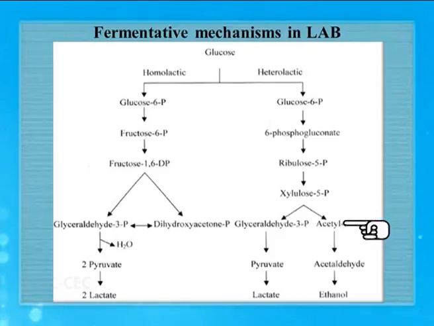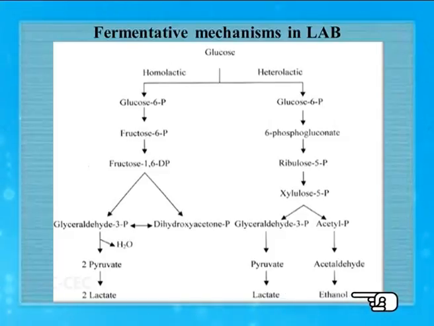As a result, the glyceraldehyde 3-phosphate is converted to pyruvate, which is further converted to lactate or lactic acid. On the other hand, the acetyl phosphate is converted to acetaldehyde and then we have formation of ethanol. So what happens in the heterolactic fermentative pathway is that we have production of two different things: one is lactic acid and the other one is ethanol.